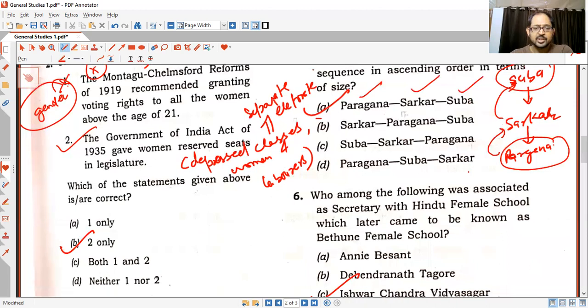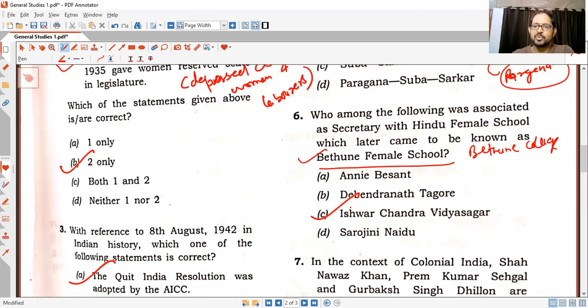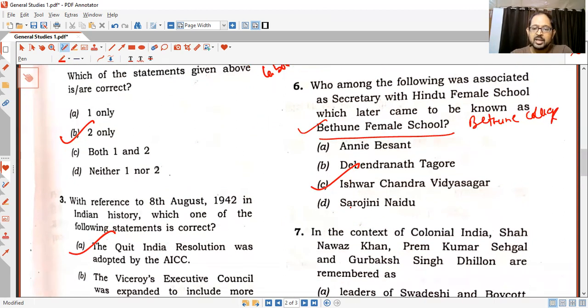Coming to question number 6, this was again a fairly easy question. Who among the following was associated as secretary with Hindu Female School, which later came to be known as Bethune Female School? Later it became Bethune College. So Ishwar Chandra Vidyasagar was the secretary of Bethune Female School, which was earlier known as Hindu Female School. It was again fairly easy. It is given in all the textbooks, whichever textbook you refer to for modern history.